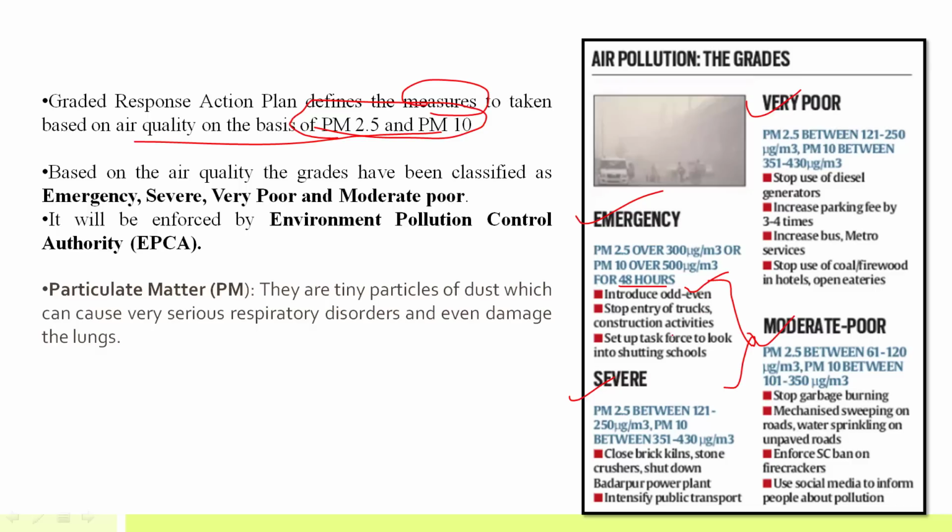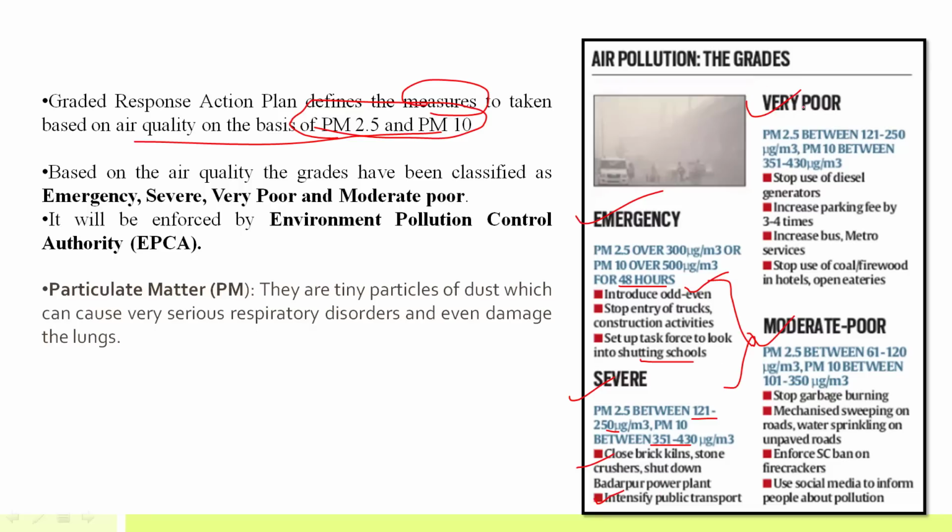Other measures include setting up a task force to look into shutting of schools. If it is severe, then it means that the PM 2.5 level is between 121 to 250 microgram per meter cube, and PM 10 level is between 351 to 430 microgram per meter cube. What action will be taken here? Brick kilns and stone crushers will be closed, the Badarpur power plant in Delhi will be shut down, and public transportation will be intensified, right?